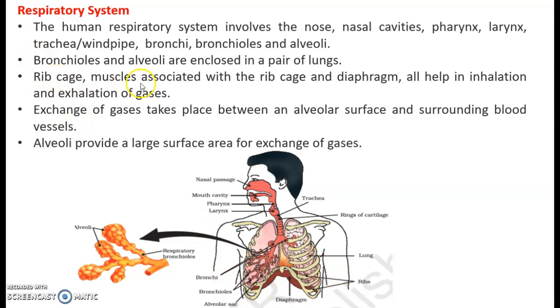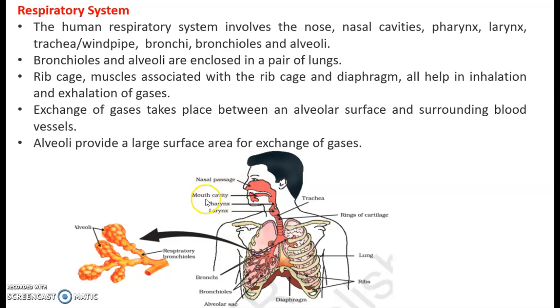The rib cage, the muscles associated with the rib cage, and the diaphragm all help in inhalation and exhalation of gases. Exchange of gases takes place between the alveolar surface and the surrounding blood vessels. Alveoli provide a large surface area for exchange of gases. This diagram shows all the parts of the human respiratory system.